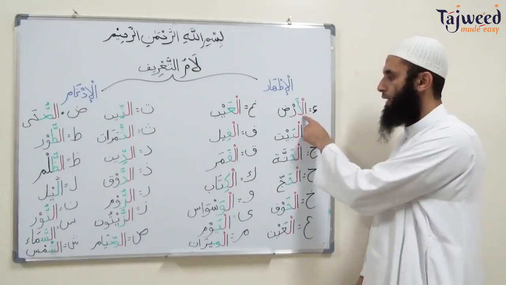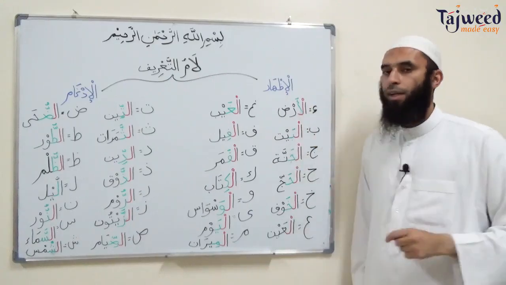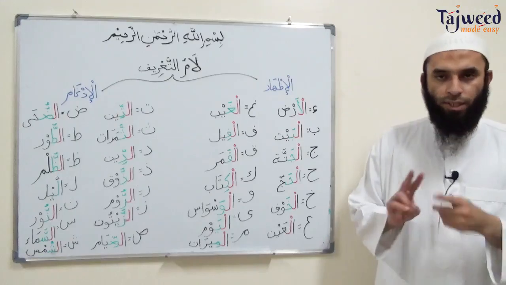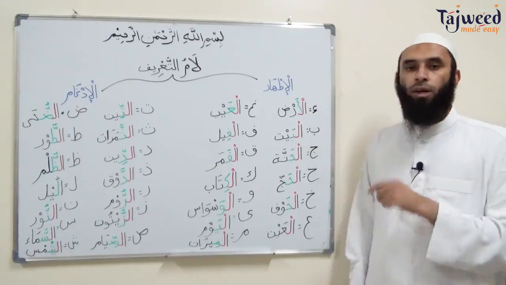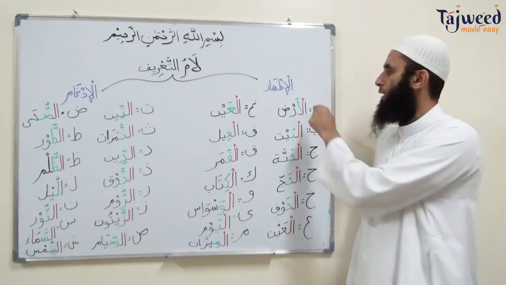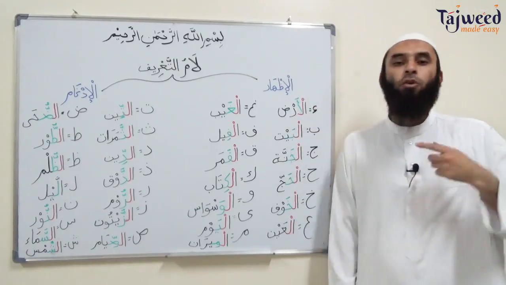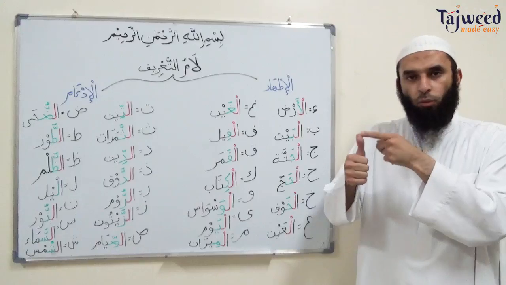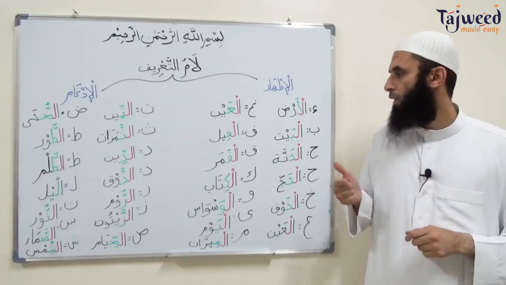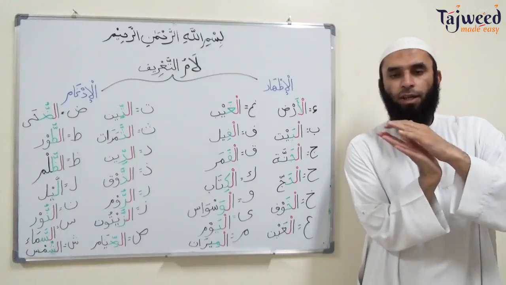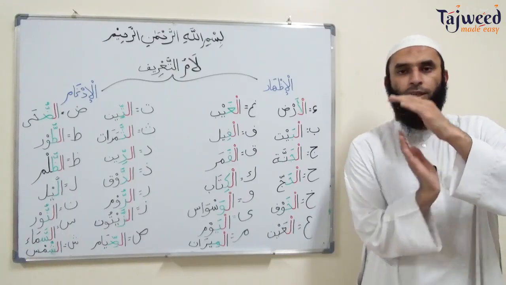So we have here lam al-sakina, lam with the sukoon, and then the following letter is an alif. Notice two things. Number one, the lam is going to be written with a sukoon. You're going to see a sukoon at the top, and also we're going to pronounce it. So it's going to be written with a sukoon, and it's going to be pronounced. And how are we going to pronounce it? Touch the lam, touch the edge of the tongue to the roof of the mouth.